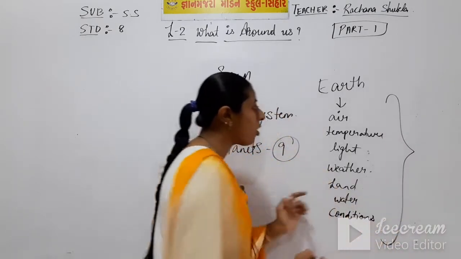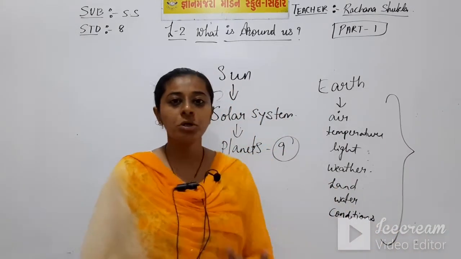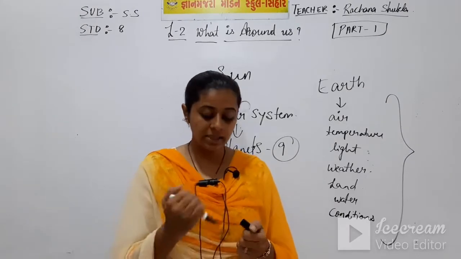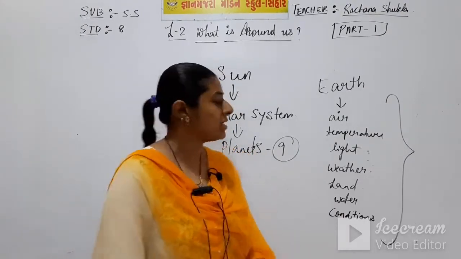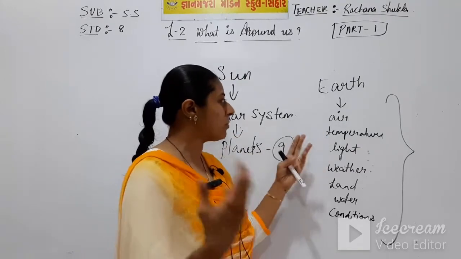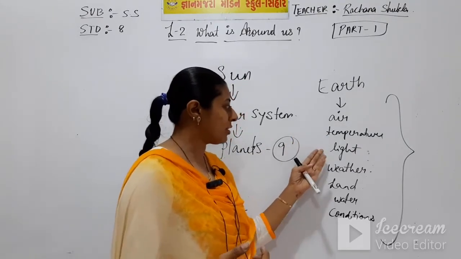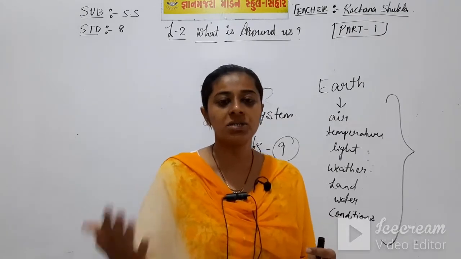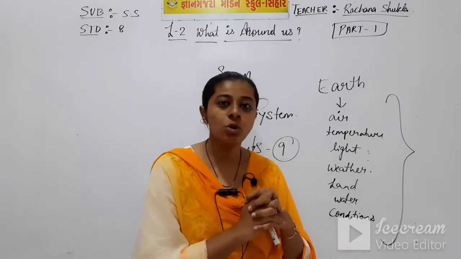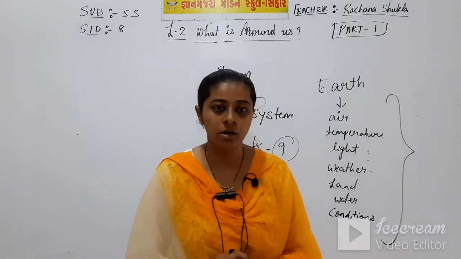Earth has all these features. Due to this, life can sustain only on earth from all the 9 planets. So life exists only on earth.